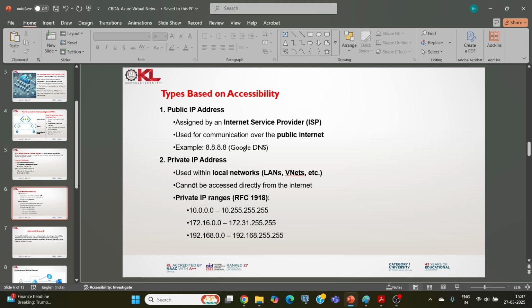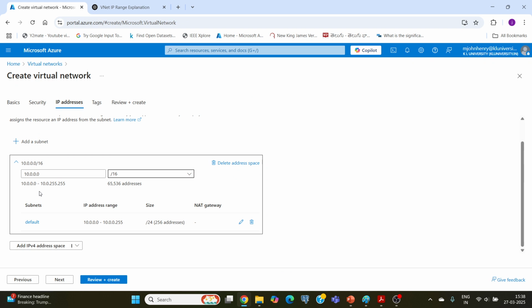When it comes to accessibility, there are two different types: public access and private access. Public addresses are assigned by internet service providers (ISPs) and used for communication over the public network. The second one is like what we are doing now, virtual networks or a LAN, local area network within an organization. These are the private IP addresses. These are the different ranges of private IP addresses. Now, if you see here, our private IP address range is this one.